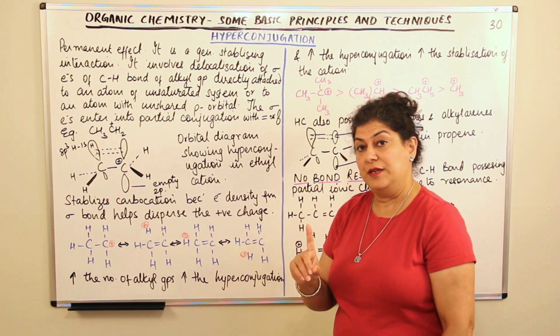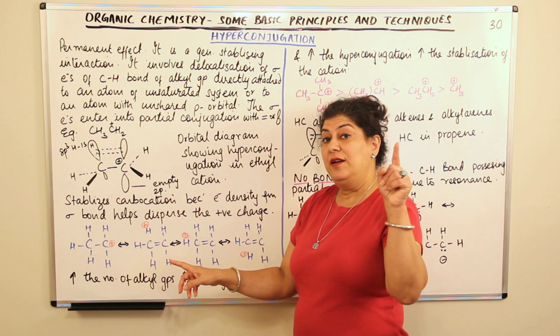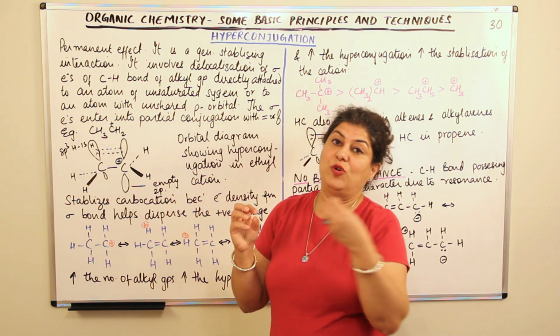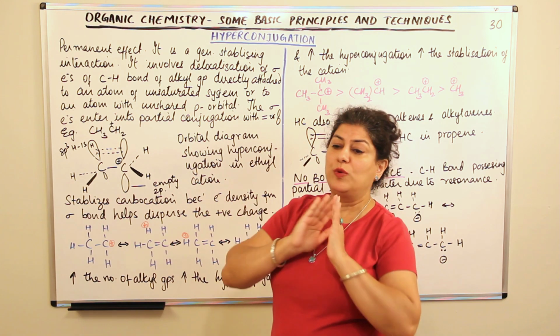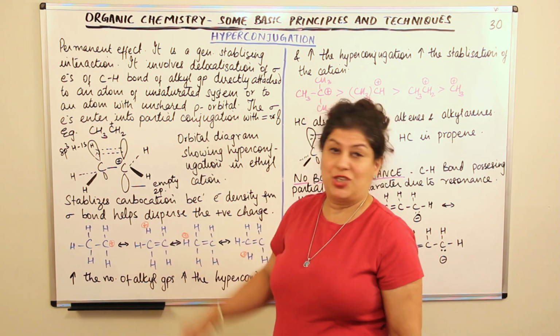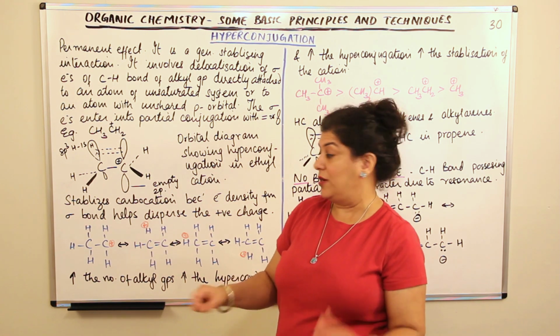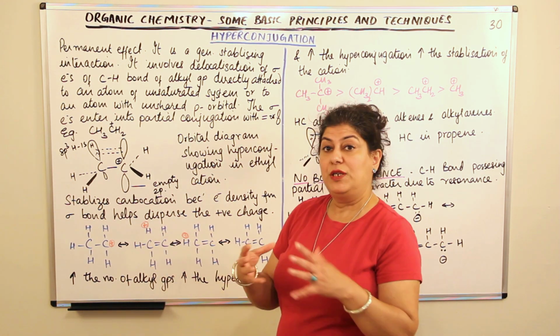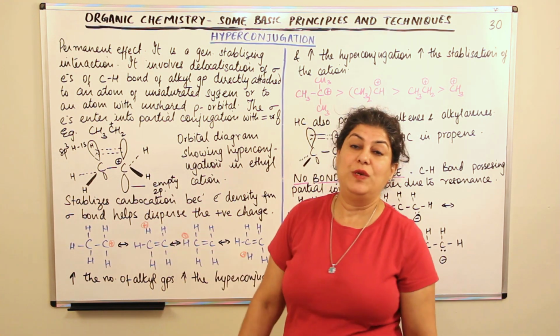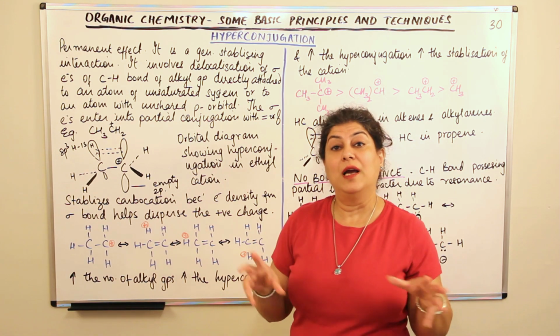But the difference here is that in resonance, there was still a bond because it was the pi electrons which were moving and the sigma bonds were where they were. Here, the bond is lost. When hyperconjugation occurs, the sigma bond itself moves. Therefore, no bond exists between the atoms involved in the hyperconjugation.